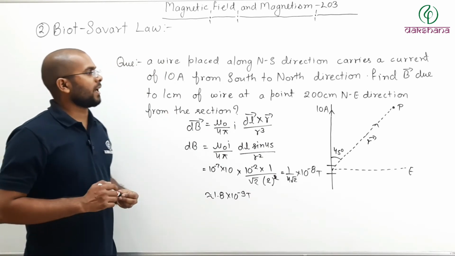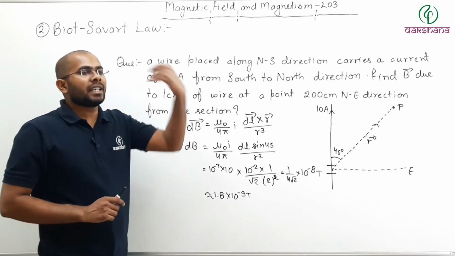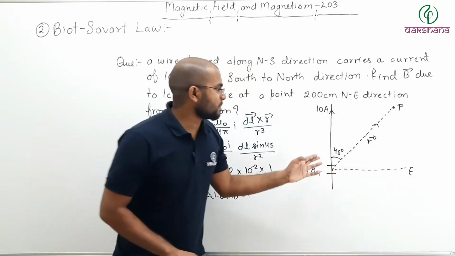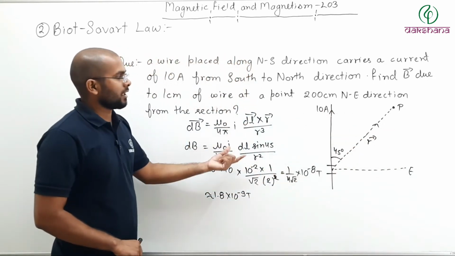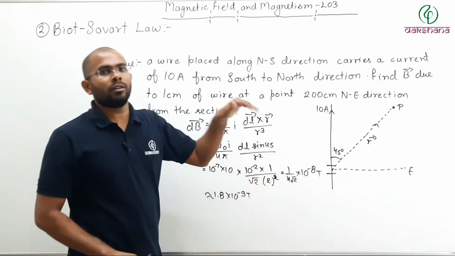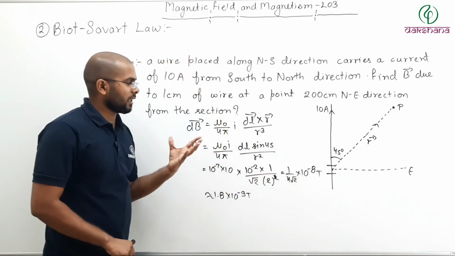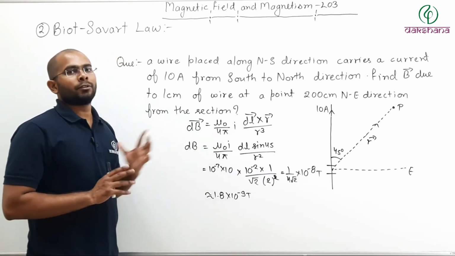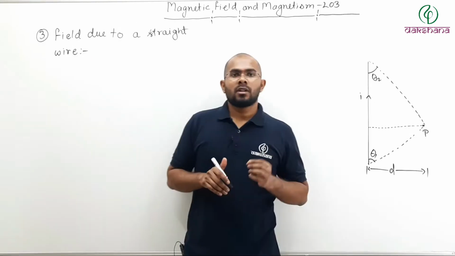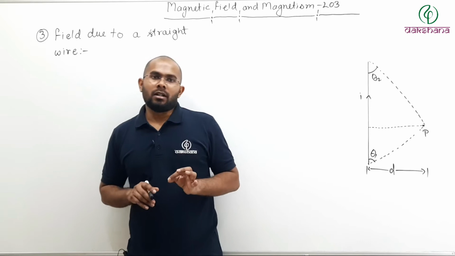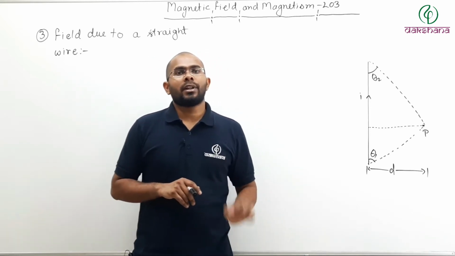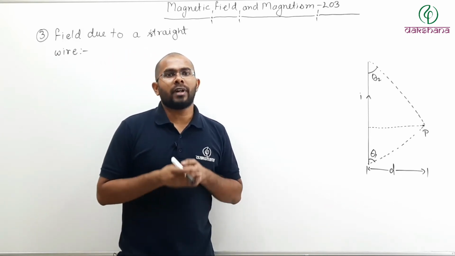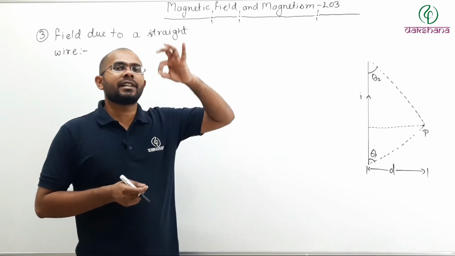So this way you can find magnetic field at any given point. If I say find the magnetic field at this point, the only thing you need is position vector. You already know dl vector. You will need position vector. You will know angle between them. You already know mu naught value. So anyway, you can use this formula to find the magnetic field. So using the Biot-Savart law, you can find the magnetic field due to a small section. Now we can use the Biot-Savart law to find the magnetic field due to the entire wire.